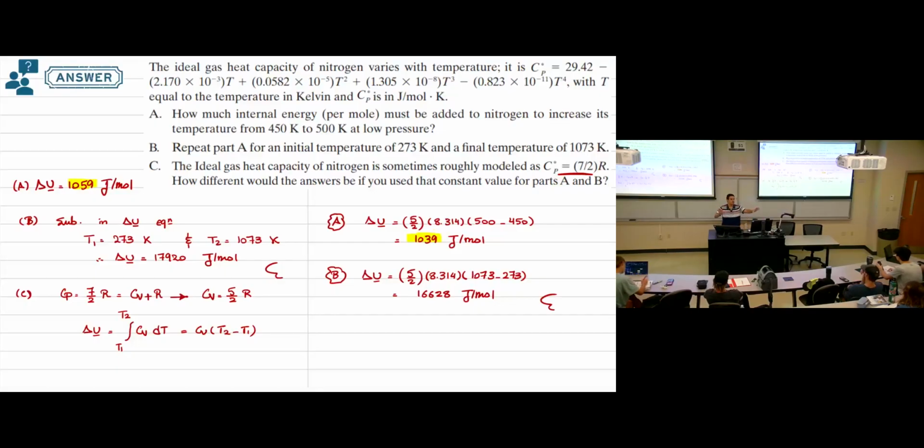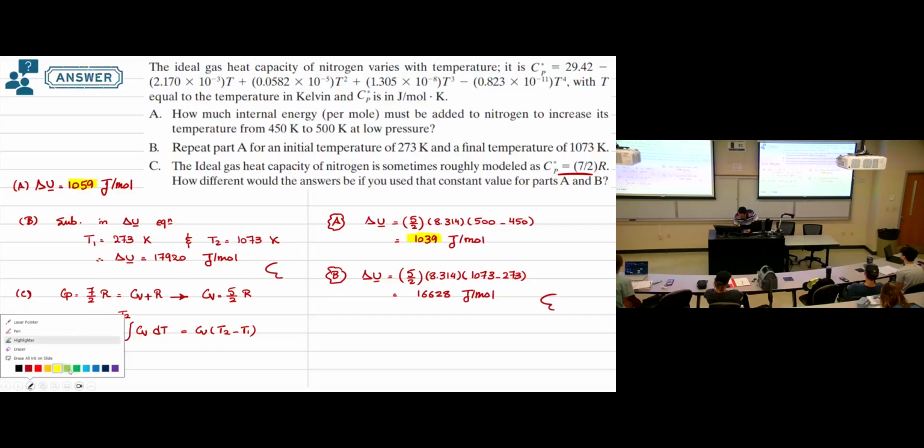These numbers are close, right? So this means if you have a small temperature difference, you can assume that the value of CV is constant. Because whether you use CV as constant or the formula of CV as a function of temperature, the difference between the numbers will not be large. This is still acceptable. Okay? So for small temperature differences, you can assume that CV is constant and simplify your mathematical equation.